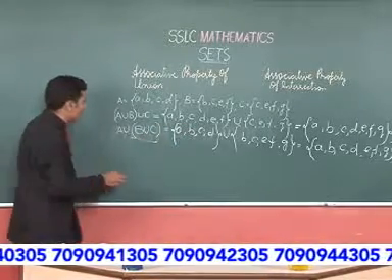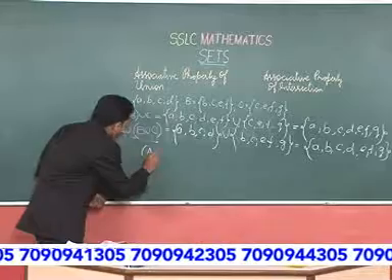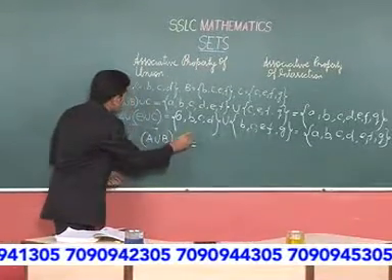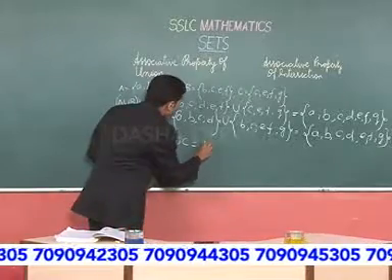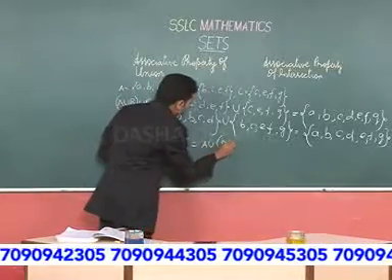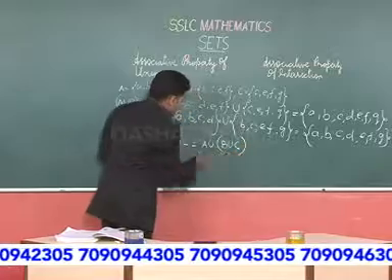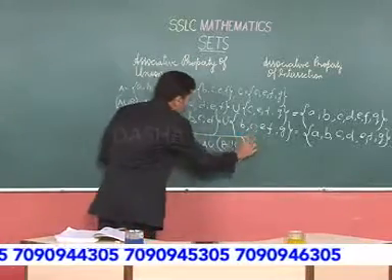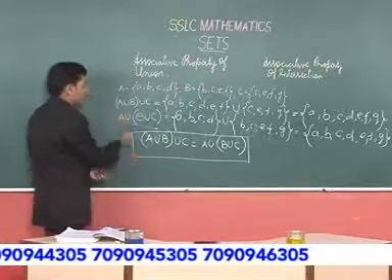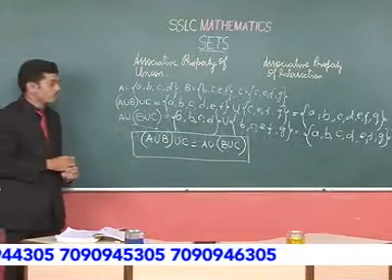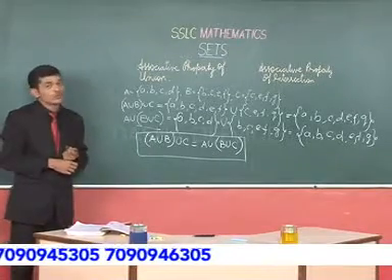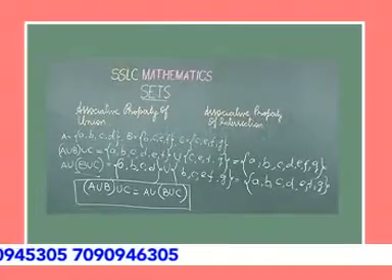So that means that A union B union C is equal to A union B union C. Hence union obeys the associative property. This is how we can show that in sets, union obeys the associative property.